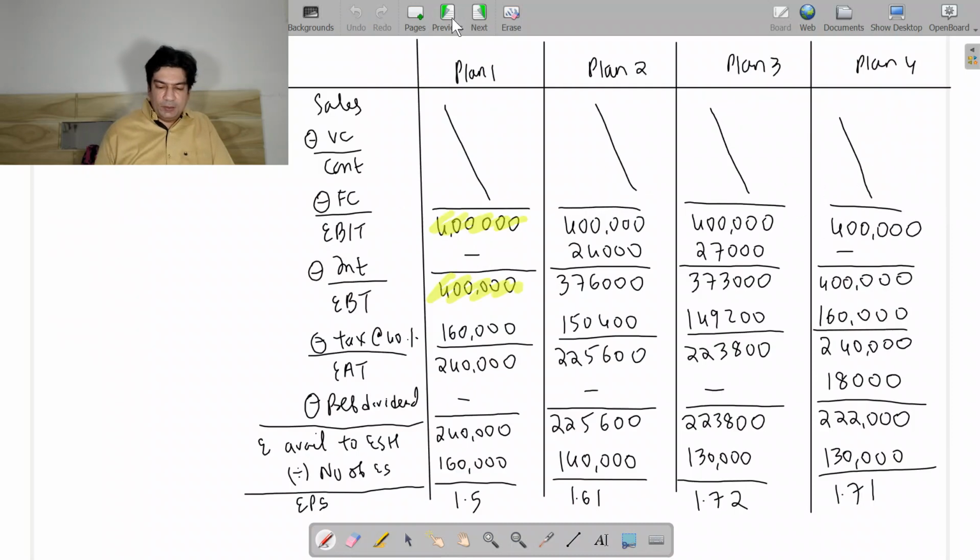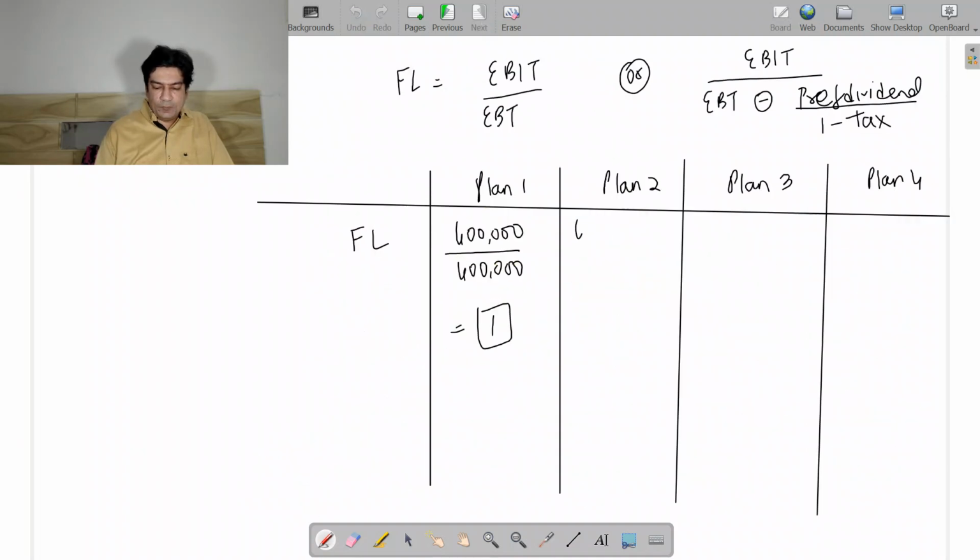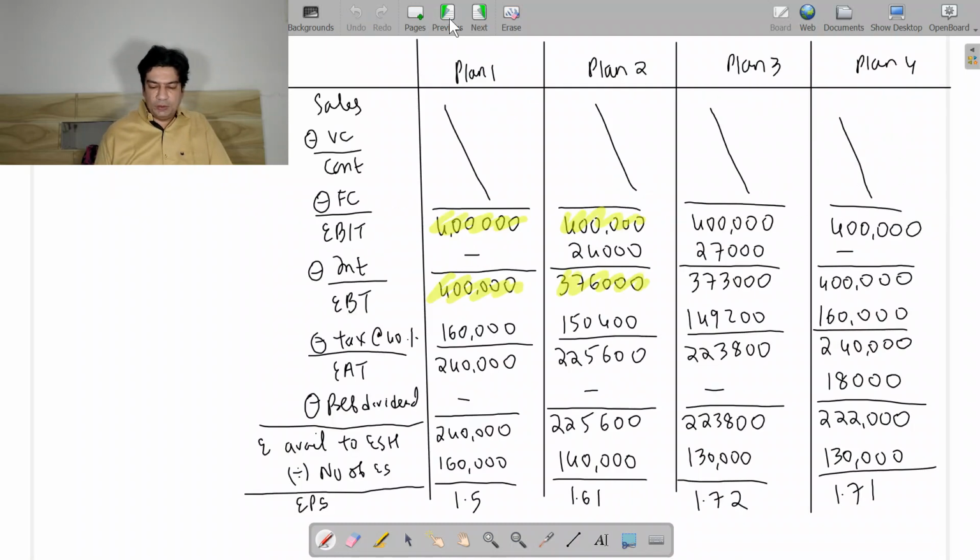Now for plan 2, again 4 lakh I will divide by 3,76,000. So 1.06 will be my financial leverage.